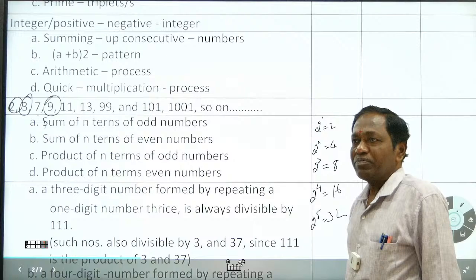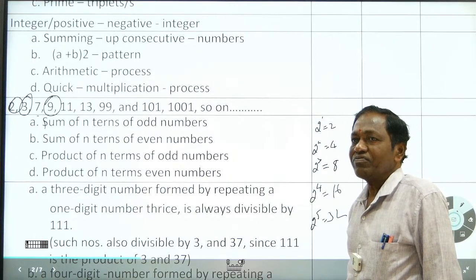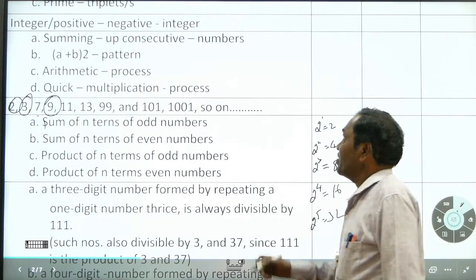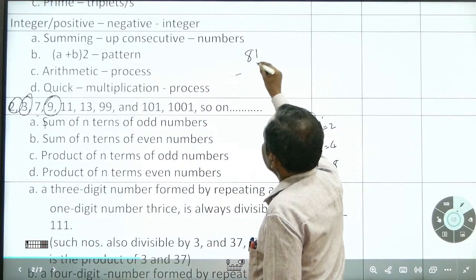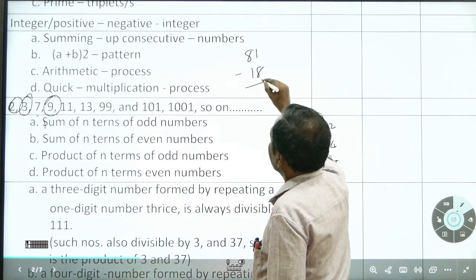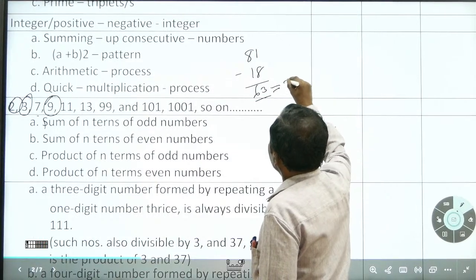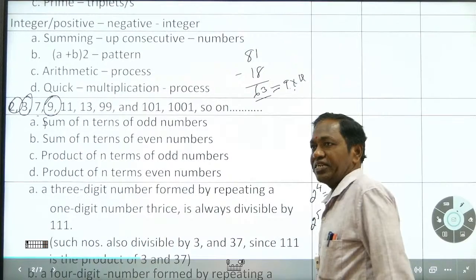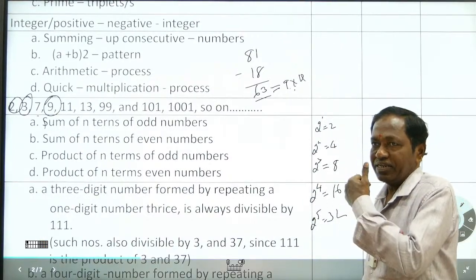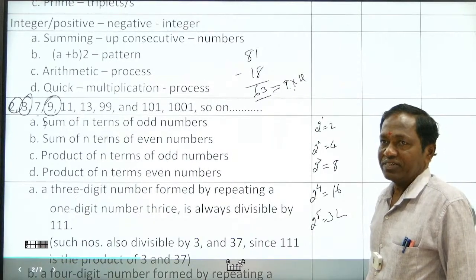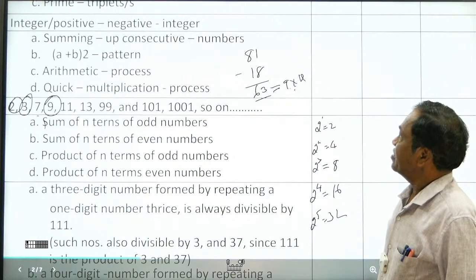In a 2-digit number, interchanging the digits and subtracting, the difference is always divisible by 9. For example, 81 minus its reverse. This is a multiple of 9 into x. The result is always divisible by, or a multiple of, 9. That is one thing.